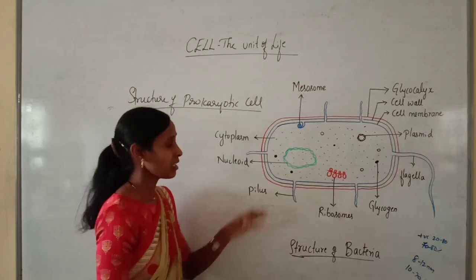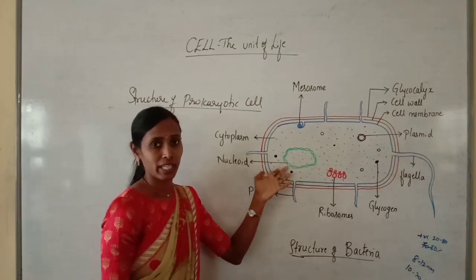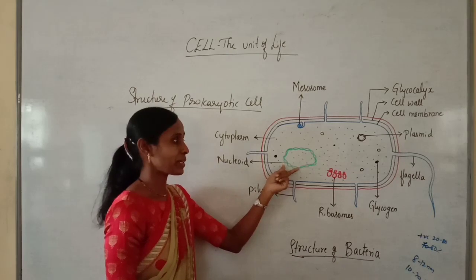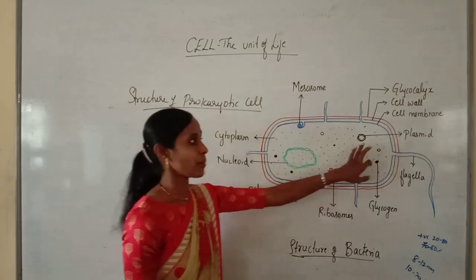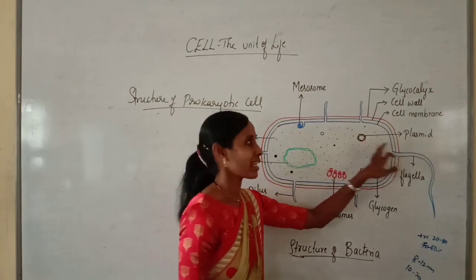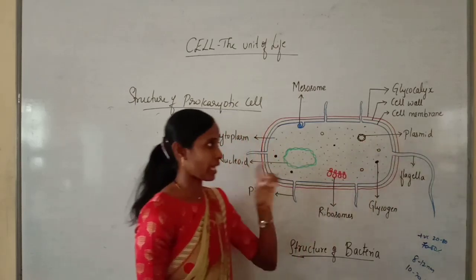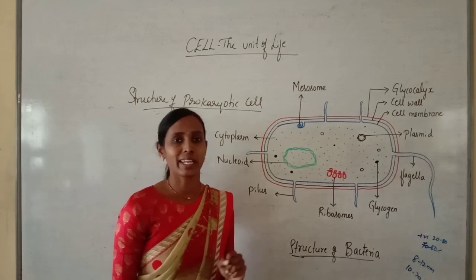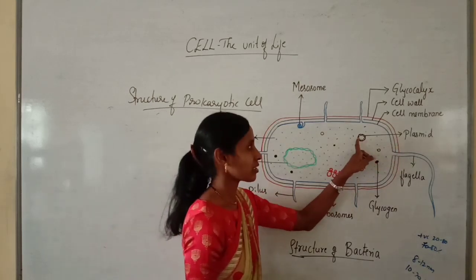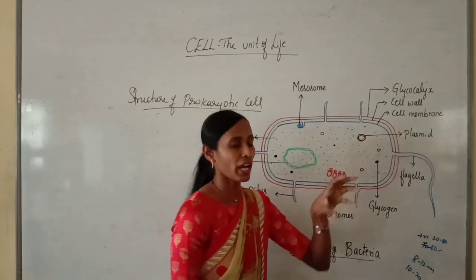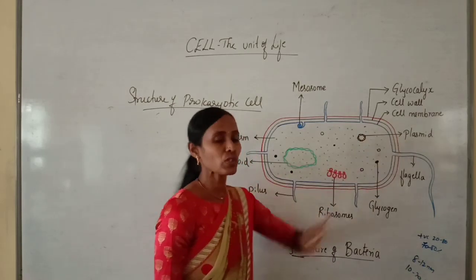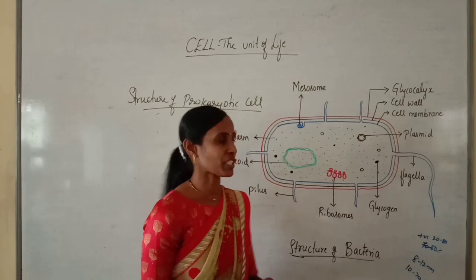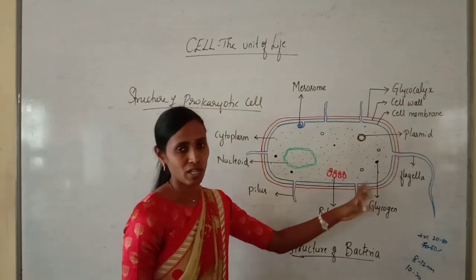Along with the genomic DNA, many prokaryotes have some small circular DNA called plasmid. You can see here it is a small circular DNA, also made up of DNA, and this is called plasmid. I will explain what this plasmid is and what its function is.